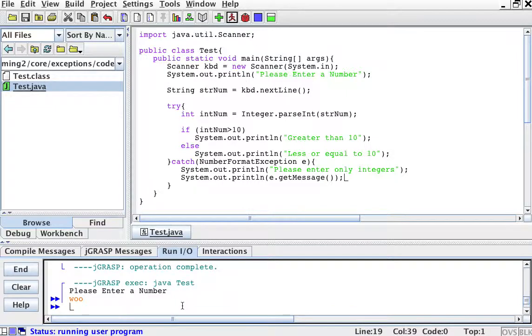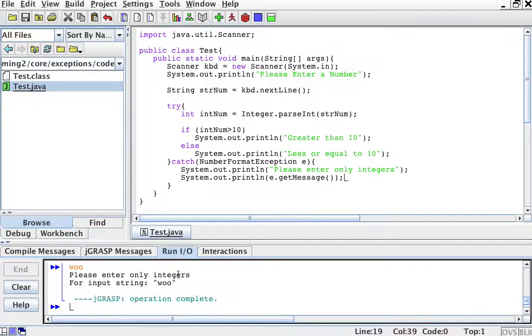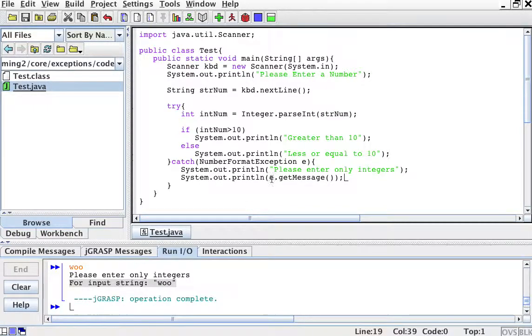Woo! It says please enter only integers for input string woo. Okay, that's the message. So it's telling me that woo is faulty. And each exception will have a different kind of message. Okay. Lastly, if you want to print the exception, but you don't want to break the program, you can say e.printStackTrace.